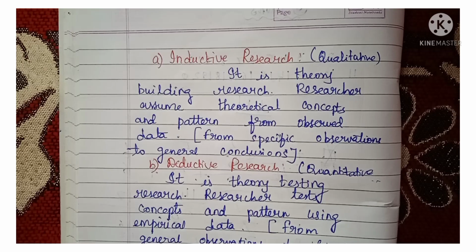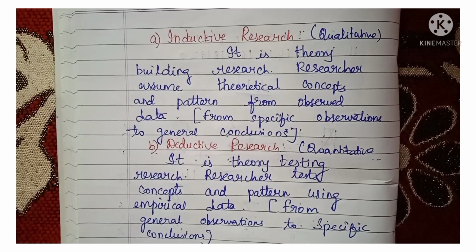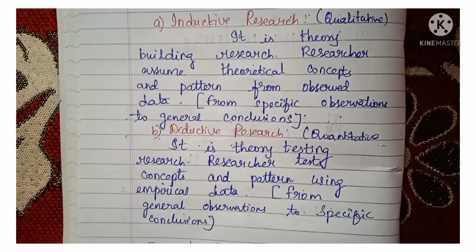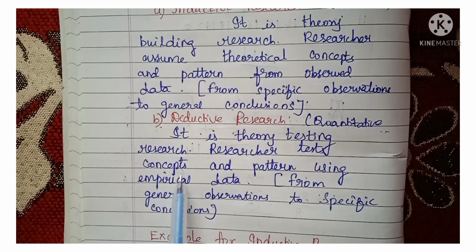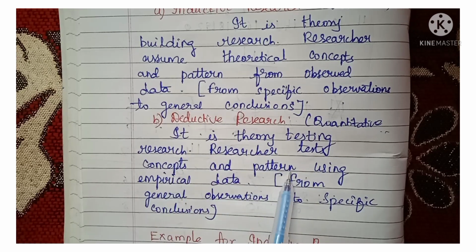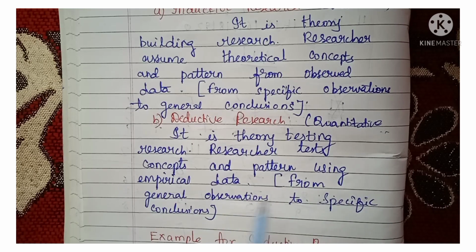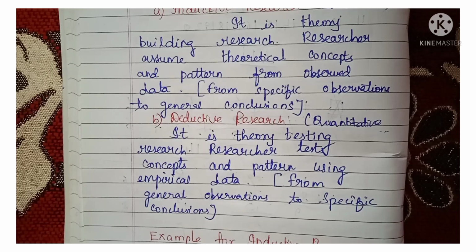Next is deductive research. Mostly what approach will they be using? Quantitative approach. It is theory testing research. Here the researcher will be testing the concepts and patterns using empirical or scientific data. The researcher will be testing the concepts and patterns using empirical data, that is, from general observations to specific conclusions.